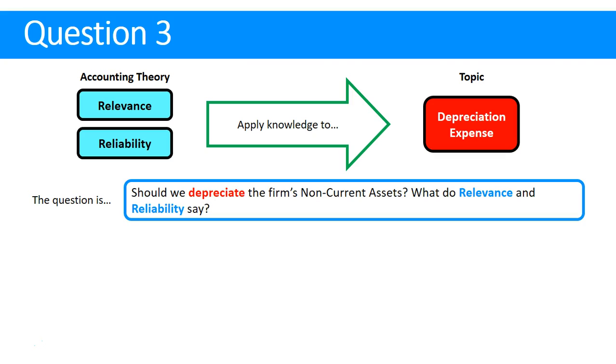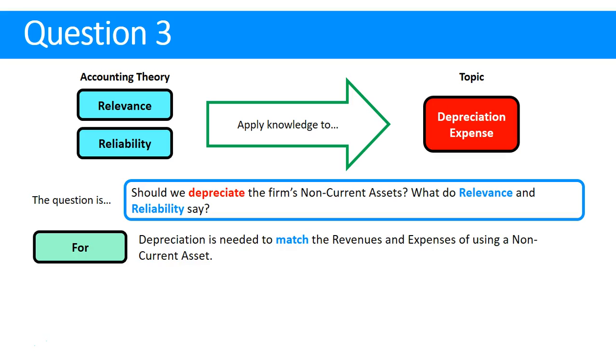Essentially, the question we're answering is, should we depreciate the firm's non-current assets? What do relevance and reliability say? So we need 6 things to talk about. Let's go through some arguments saying we should depreciate things, and let's go through some arguments saying we shouldn't. And in each of these situations, let's use relevance and reliability to back up what we say.